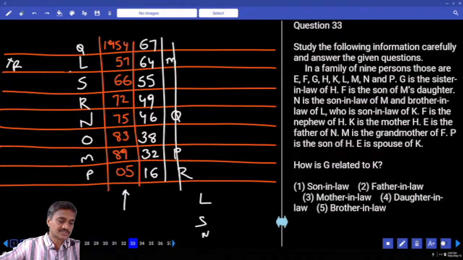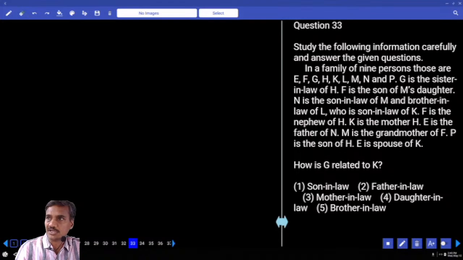Then 33 onwards, it is based on family, blood relation. Now in this blood relation, in a family of 9 persons, those are E, F, G, H, K, L, M, and P. And G is the sister-in-law of H.